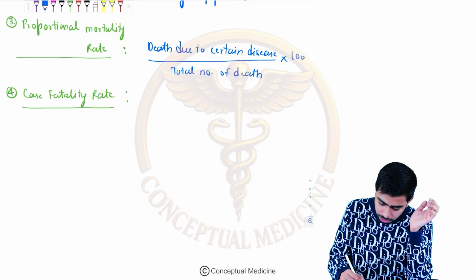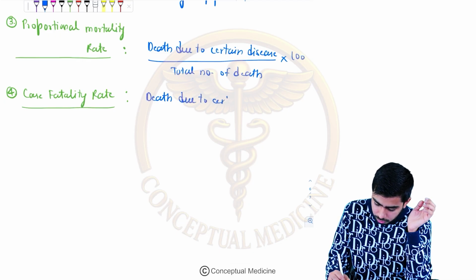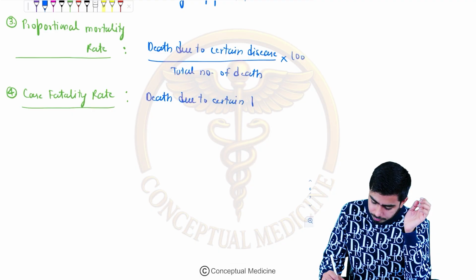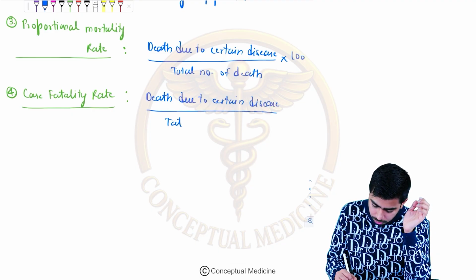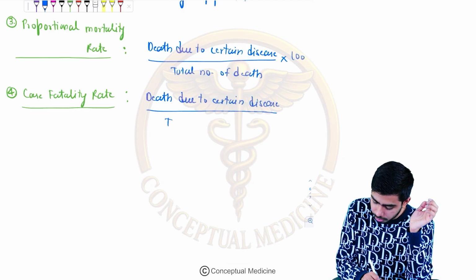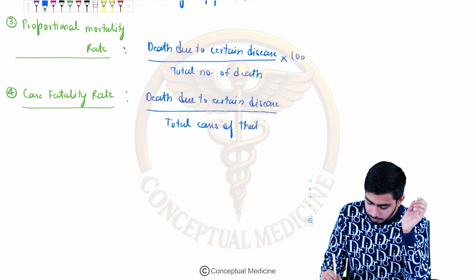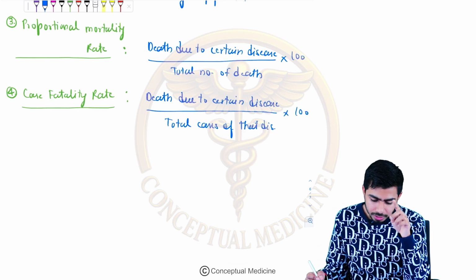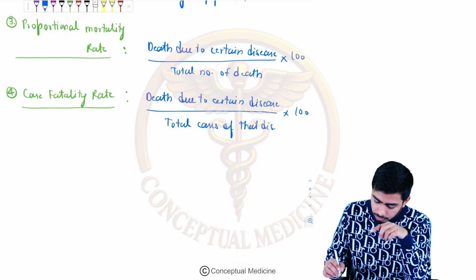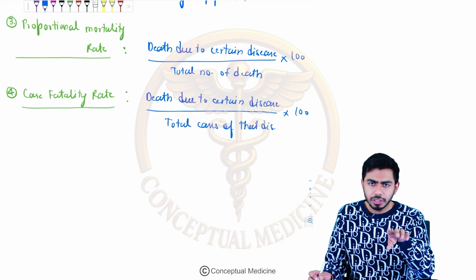So death due to certain disease, by total cases of that disease, multiplied by 100. Okay, so that is your case fatality rate. Now, a very interesting thing over here is case fatality rate.